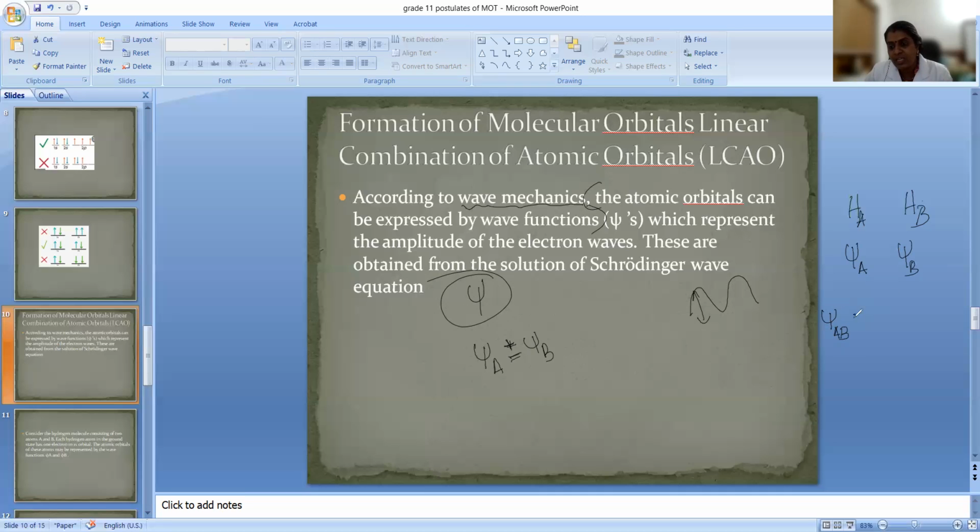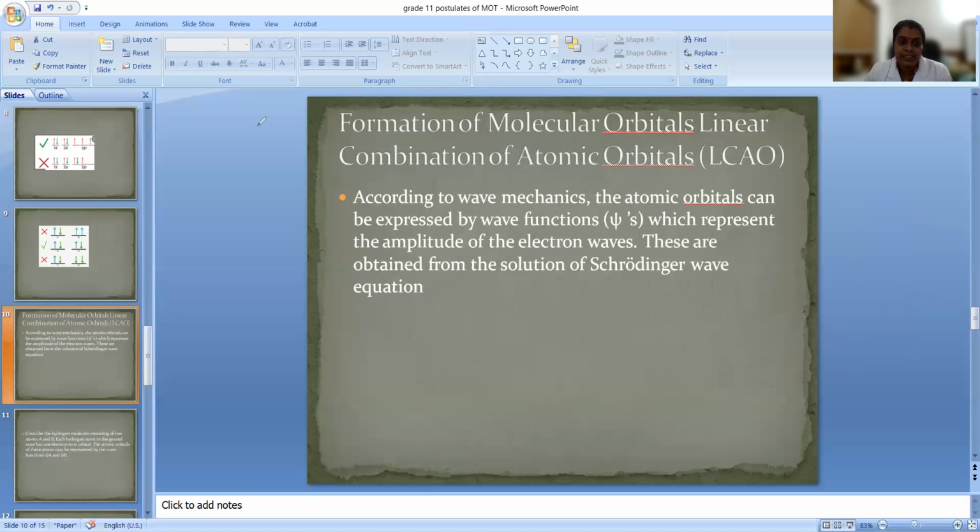If they add, psi A plus psi B, forming a molecular orbital, that represents a bonding molecular orbital, which has less energy. If the molecular orbital is formed by subtraction of the atomic orbitals, you get an antibonding molecular orbital, and the energy will be high. That's all, very simple. This is called the linear combination of atomic orbitals.